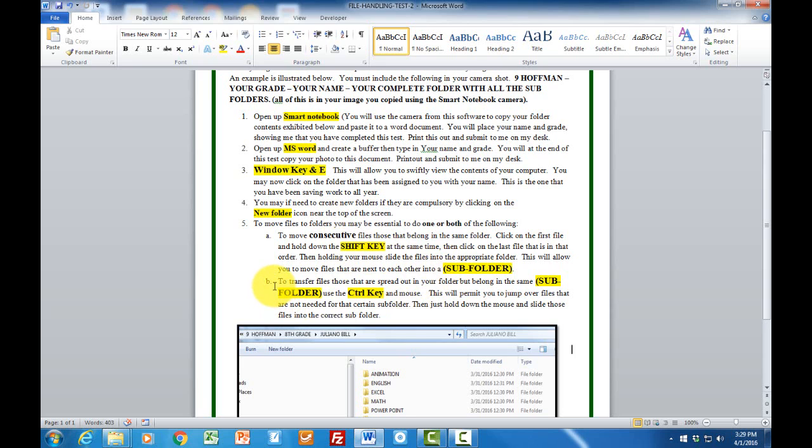And letter B here, let's say you need to copy something that are spread out. What you would do in this case is click on whatever you're interested in copying or moving and hold on your Control key, and then this will enable you to jump over files and transfer them.